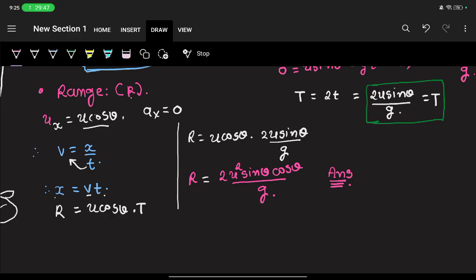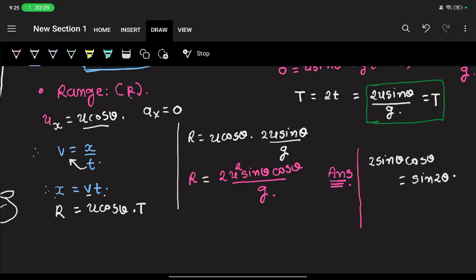Now there is an alternate formula. Let me tell you one trigonometric formula, an identity. You can write that 2 sin theta cos theta is equal to sin 2 theta.